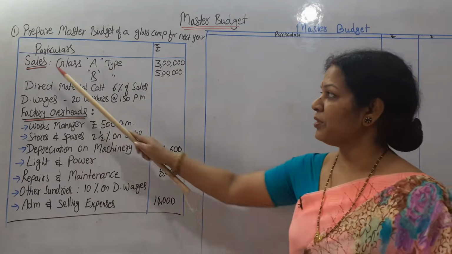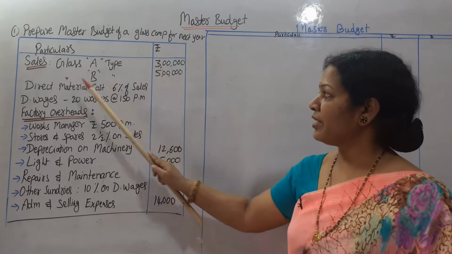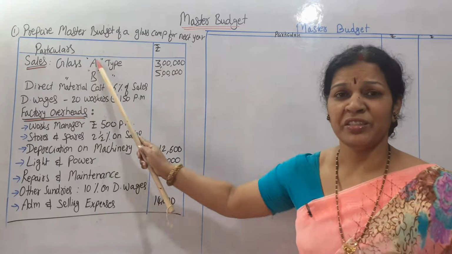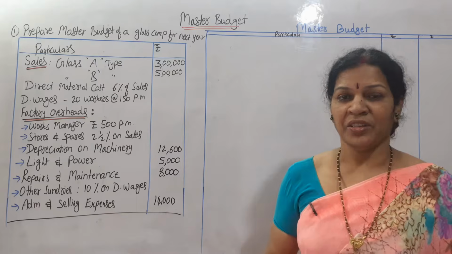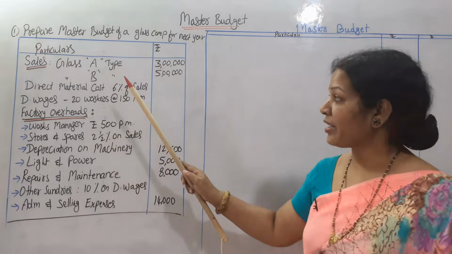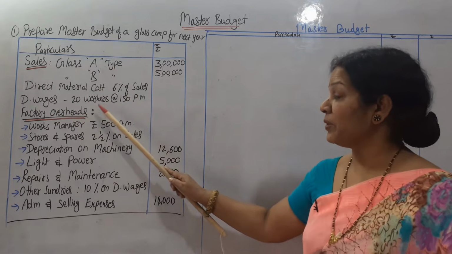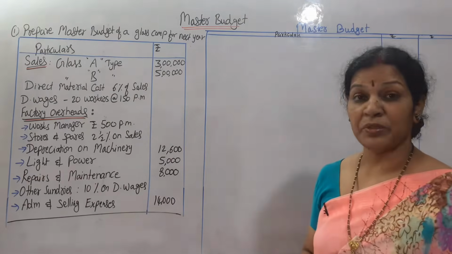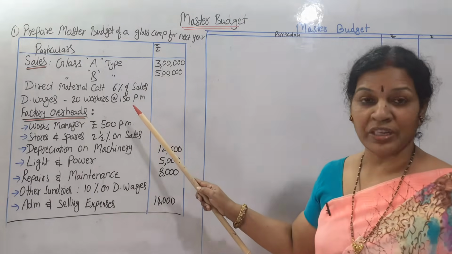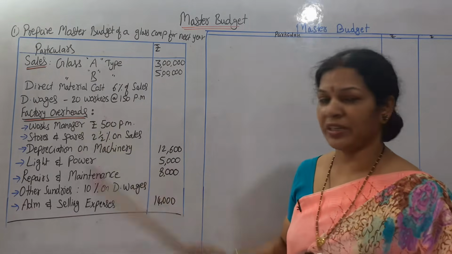What is given to us? First information is sales. Sales of glass A type 3 lakh, glass B type 5 lakh. Two sales are given, means this is the sales budget. Next, after that, direct material cost 6% of sales, direct wages 20 workers at the rate of 150 rupees per month. If we take these two, we will get the prime cost, same like a cost sheet.